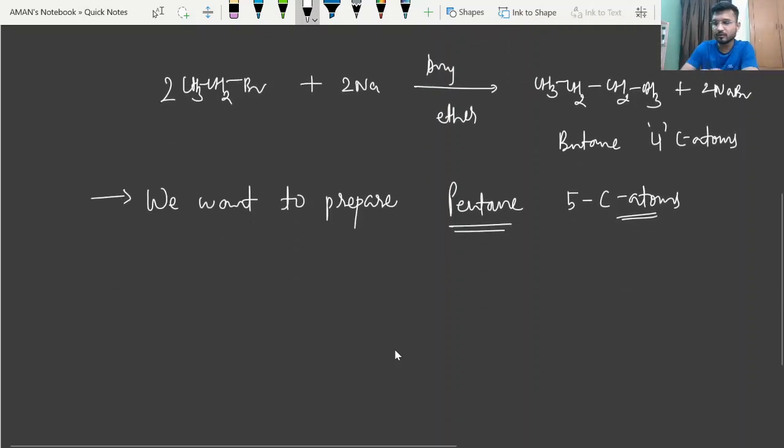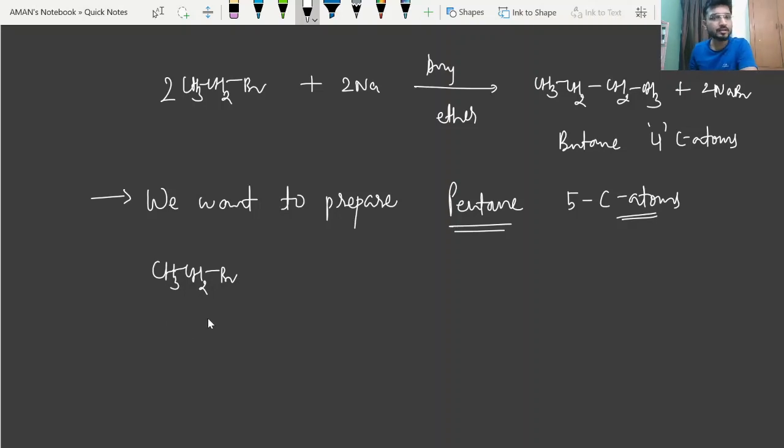So we can take either CH3CH2Br, this is bromoethane. There are two carbon atoms in bromoethane. And if you want to convert this into pentane, the other alkyl halide molecule must contain three carbon atoms.